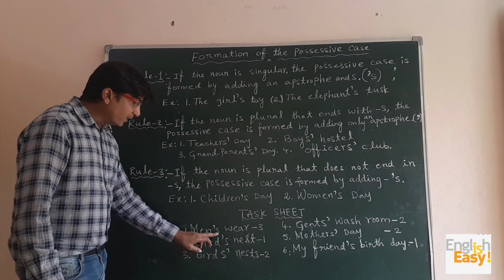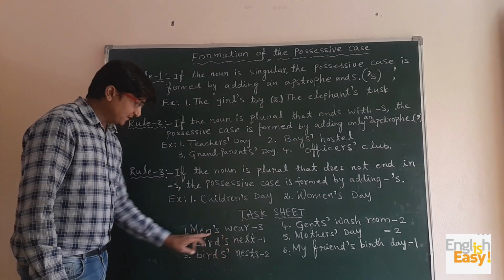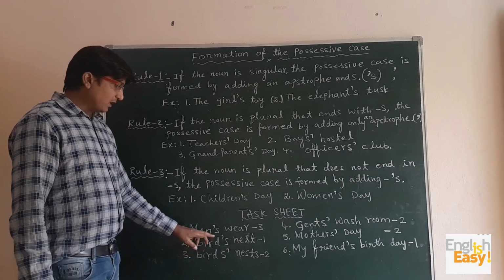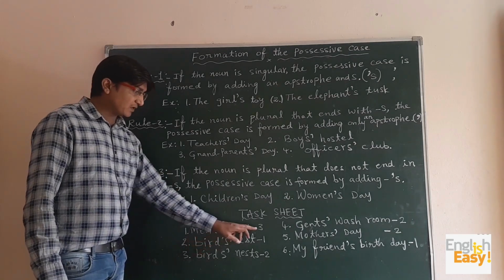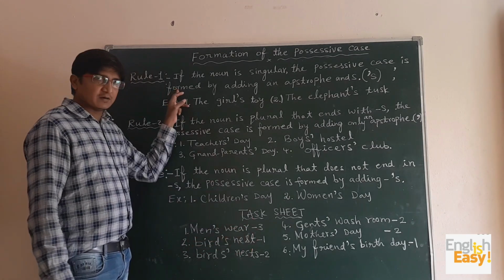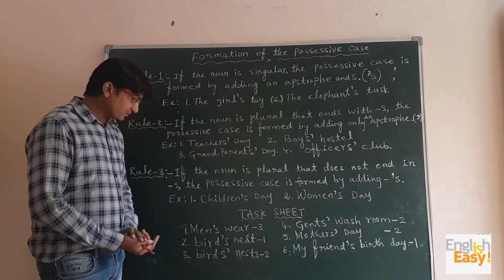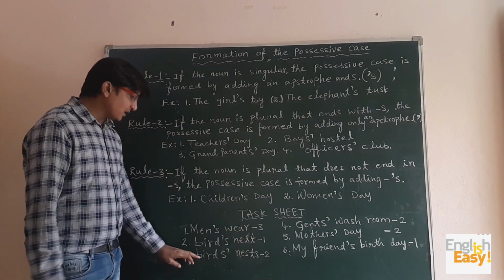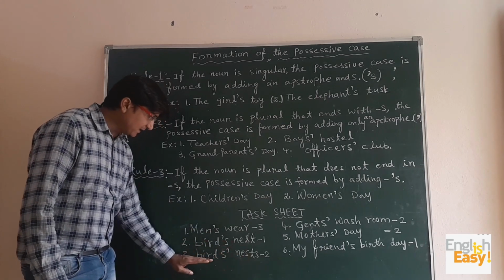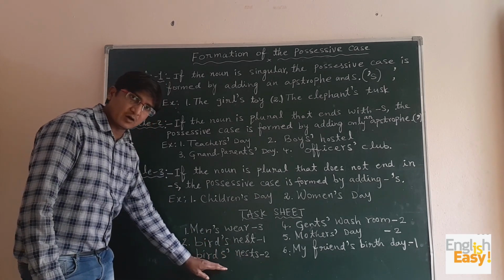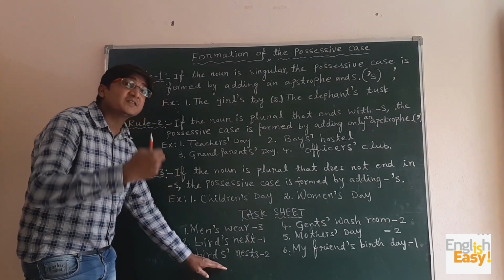Second one, bird's nest. Singular. Bird is singular and that's why we have taken apostrophe s. So it comes under rule 1. And then in the third example, birds' nests. See here we have a plural noun ending with s.